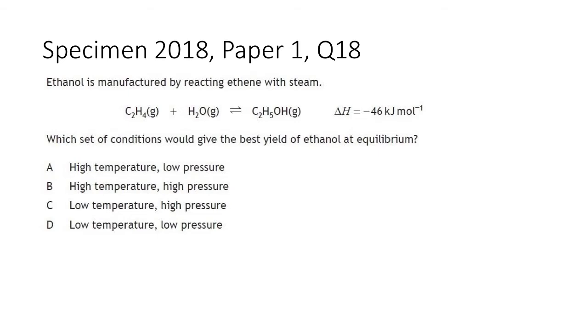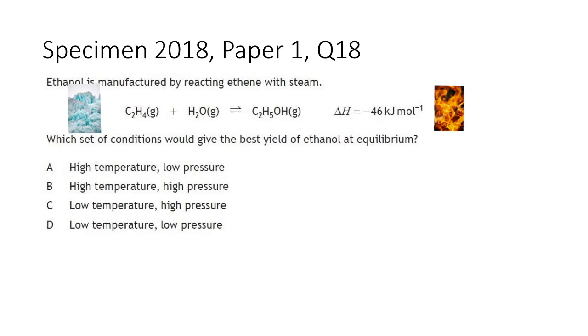Ethanol is manufactured by reacting ethane with steam. And we've got our reaction there, and the enthalpy change shown at the right hand side is shown as the enthalpy change for the forward reaction. Here we can see it's a negative value, so that tells us it's exothermic. So the forward reaction is giving out heat. The reverse reaction is taking in heat. So the forward reaction hot, reverse reaction cold.